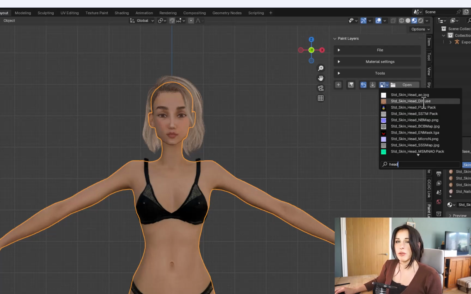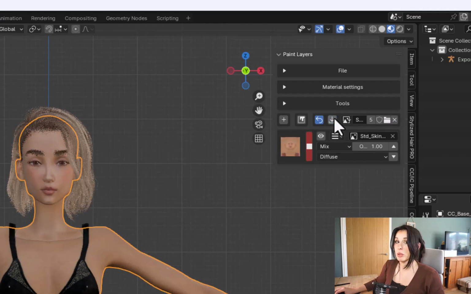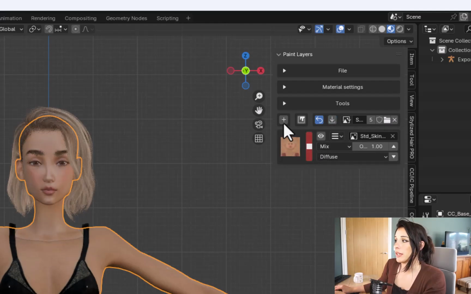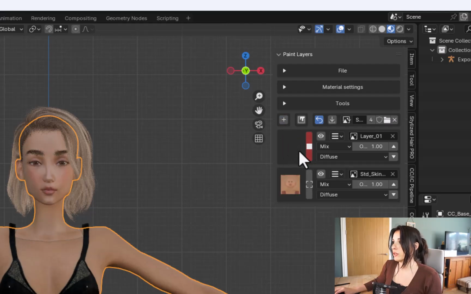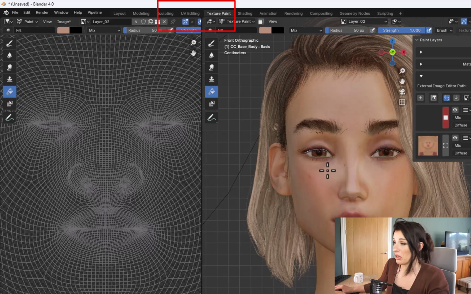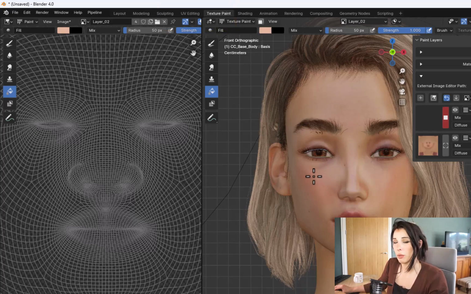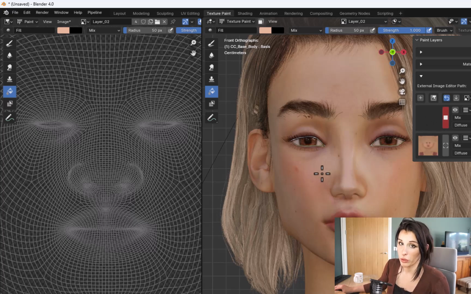Yours will be the same if you're using Character Creator as well, and then I'll press this downward arrow button which will then bring it into my layer, and I've created a new layer here. The solid square here means that that layer is selected. I just go to the texture paint tab at the top, so just fill this layer with just a basic skin color, and then I can go in and then paint on top of that texture as you normally would in Blender.